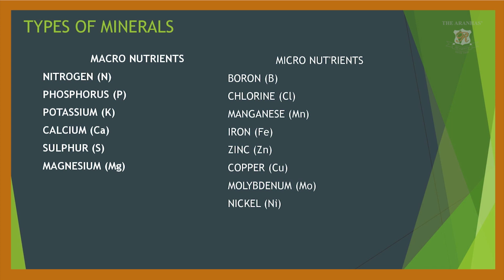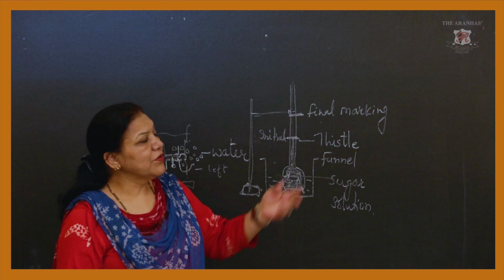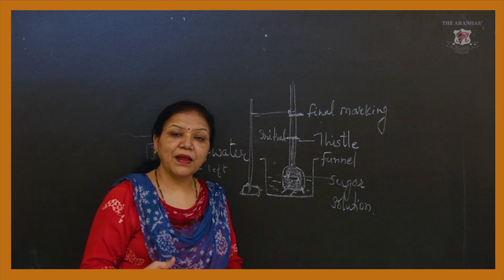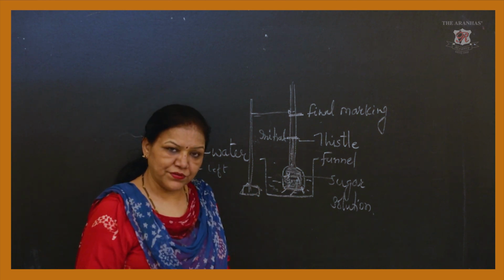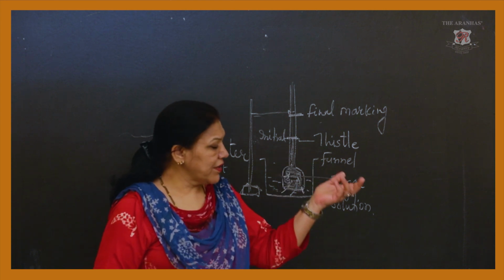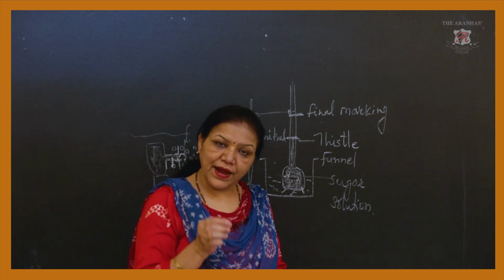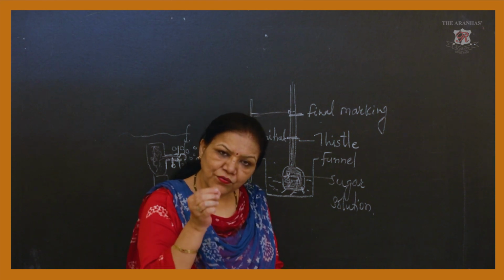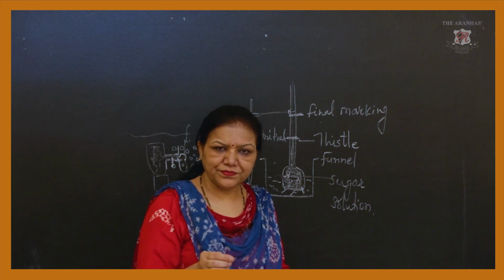Micronutrients are boron, chlorine, manganese, iron, zinc, copper, molybdenum and nickel, in very small amounts. Macronutrients are required by the plants in large amounts, but micronutrients are required in a very small amount.